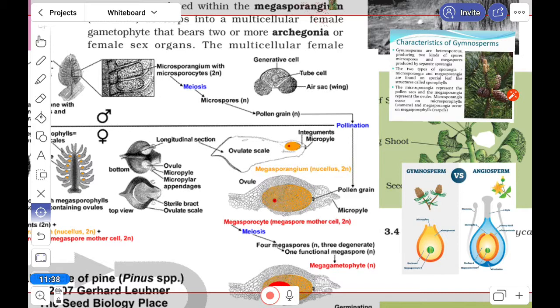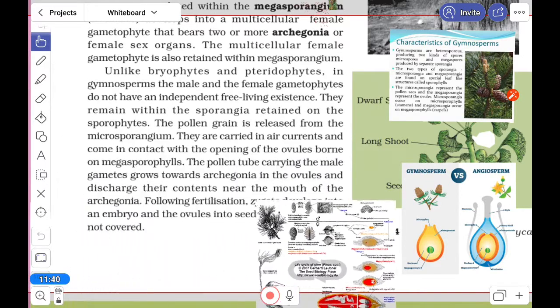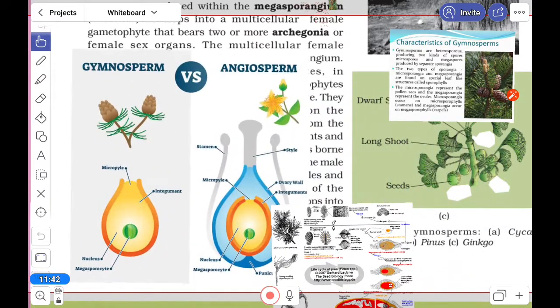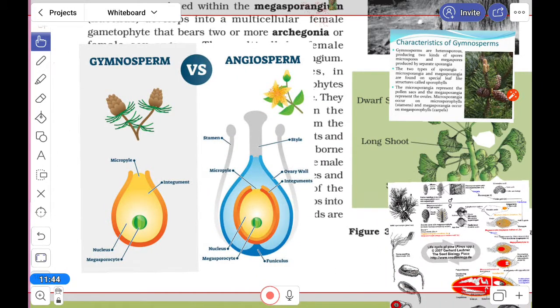Here is the difference that I want to show you, between gymnosperms and angiosperms. If we take a look, then it will be very clear. Here is the ovary wall and integument, this blue area, that you can see in angiosperms, the normal dicot and monocot plants, but in gymnosperms this part is not present.